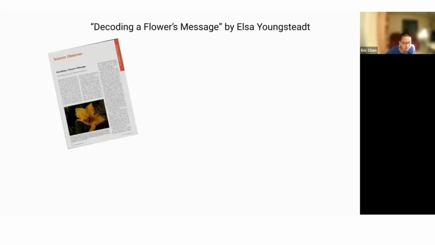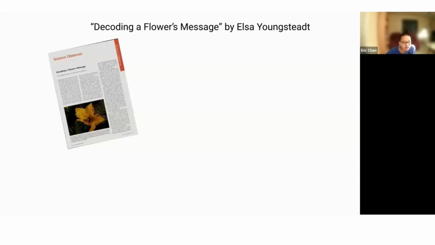Decoding a Flower's Message by Elsa Youngstel is a scientific article we read in class. It was written to inform people of how Texas gourd vines attracted both pollinators and beetles, and how experimenters tried to maximize pollinators while minimizing beetles.